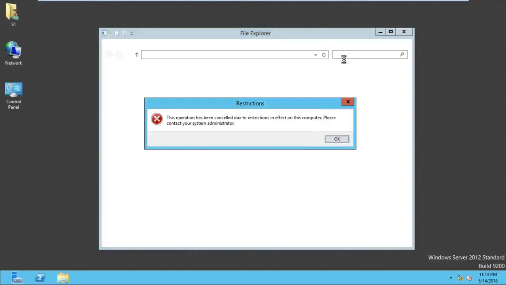Now can we access the E drive? Yes. You can open the Run and type E:/.